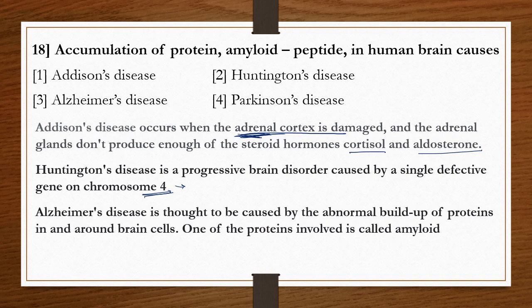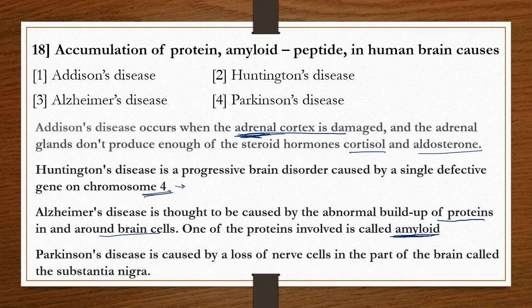Next, Alzheimer's disease is thought to be caused by abnormal build-up of proteins in and around the brain cells. One of the proteins involved is amyloid protein.